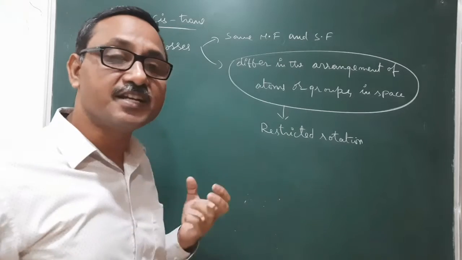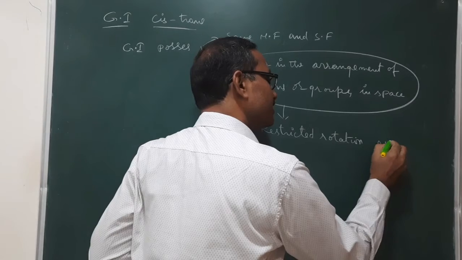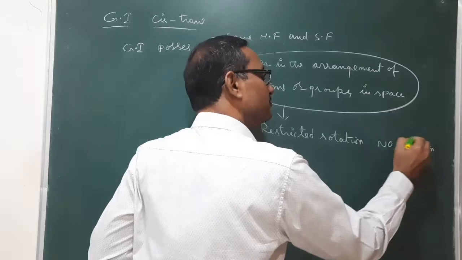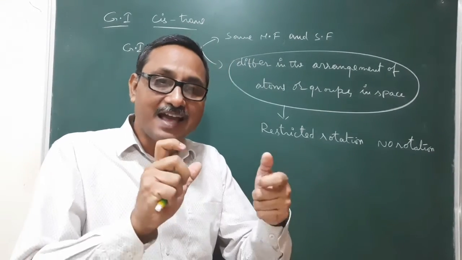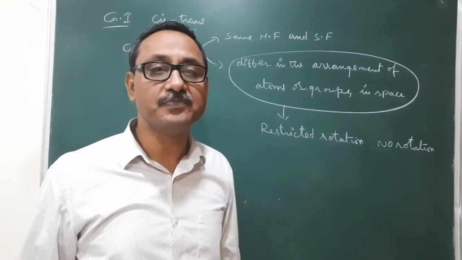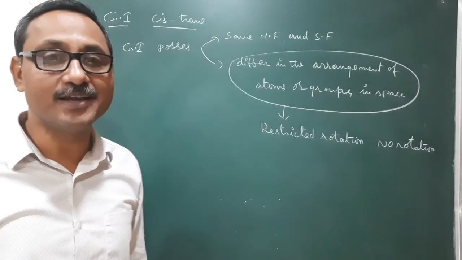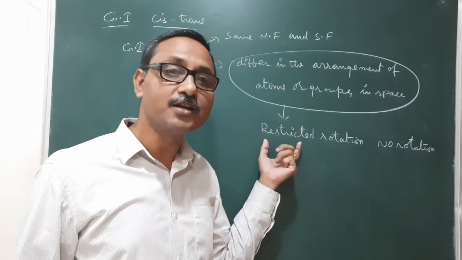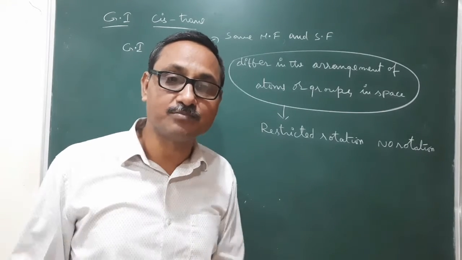What is meant by restricted rotation? Rotation is not possible, meaning no rotation. Because of the absence of free rotation of two atoms with respect to the bond present between them, the two geometrical isomers exist. So, two geometrical isomers exist due to restricted rotation, meaning there is no free rotation between the two atoms.